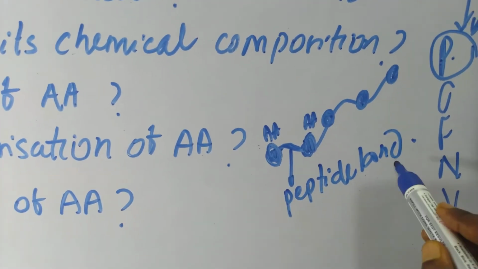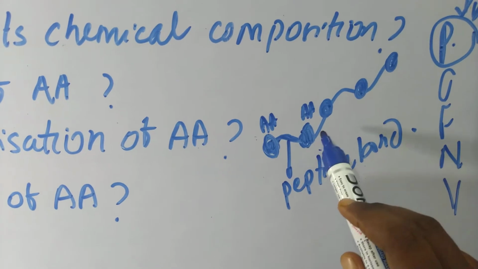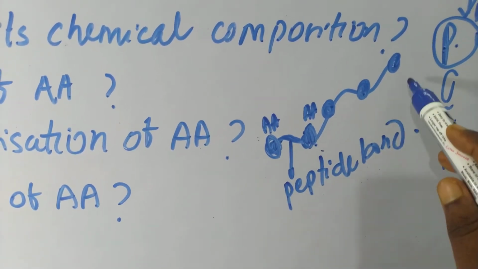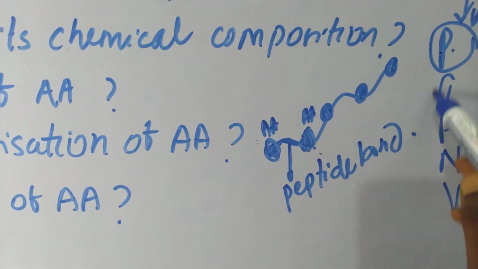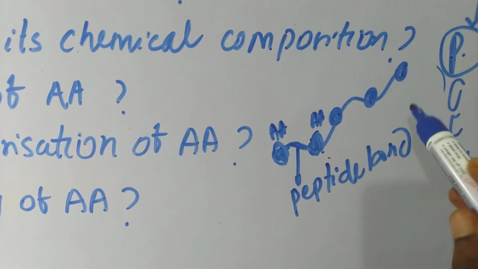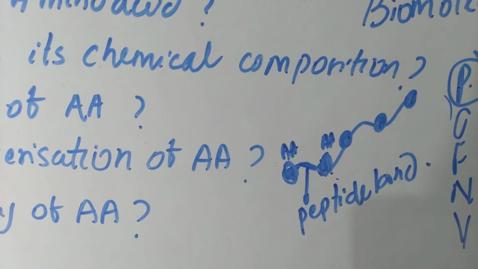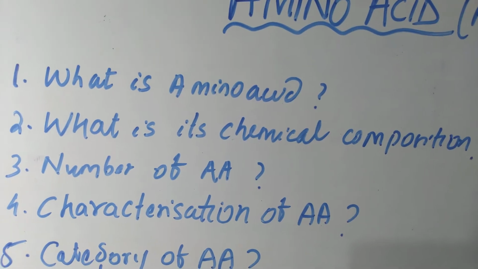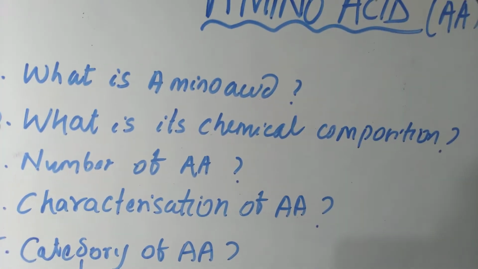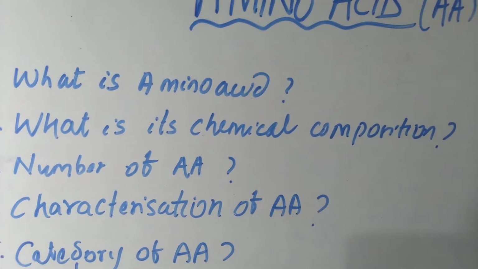So through a peptide bond, two amino acids can be connected, and like this the polymer is synthesized and forms a single protein. Similarly, what is its chemical composition? The chemical composition of an amino acid.